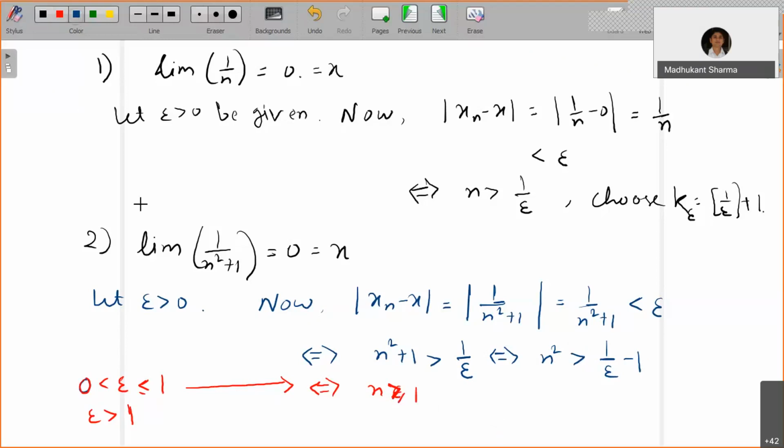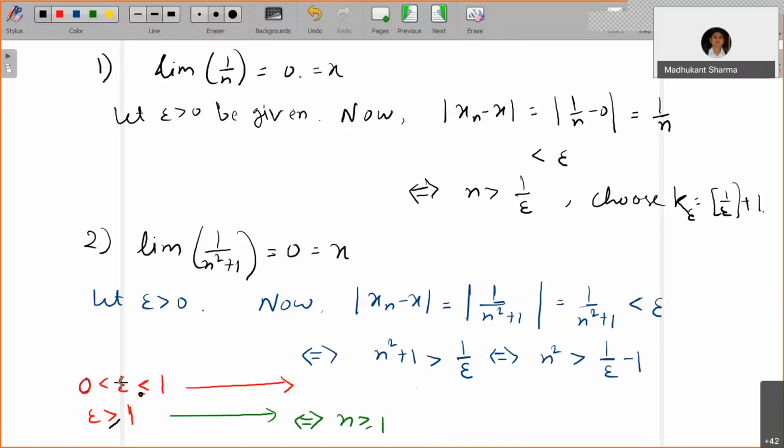Now for the second case, epsilon greater than 1, it is going to be 1 by epsilon less than 1. So 1 by epsilon minus 1 is negative, so this is going to be true for this one. So this is if and only if n is greater than or equal to 1, which is fine. For this case, you can put 1 by epsilon greater than or equal to 1 here. It's not a problem because 1 minus 1 is 0, still it is true.